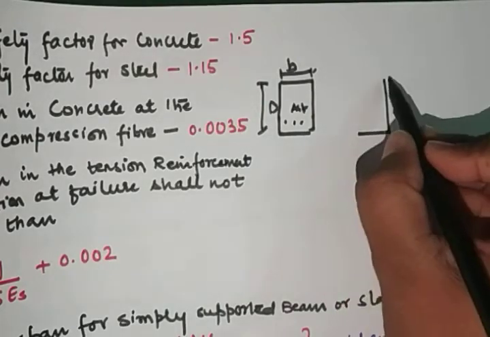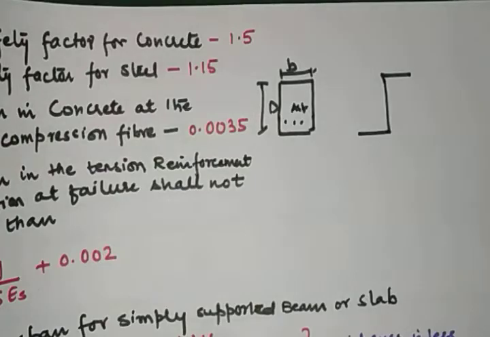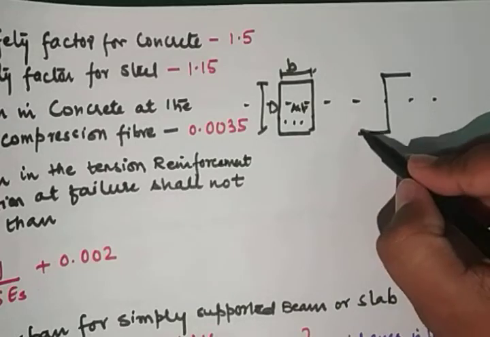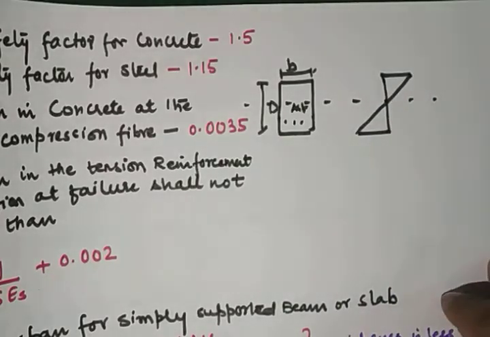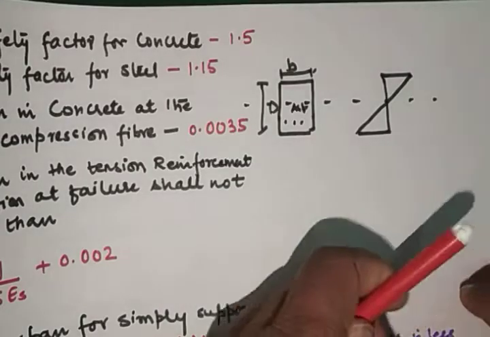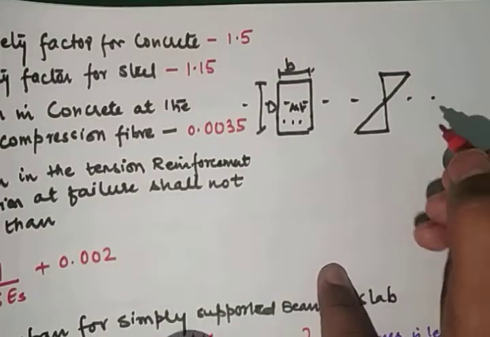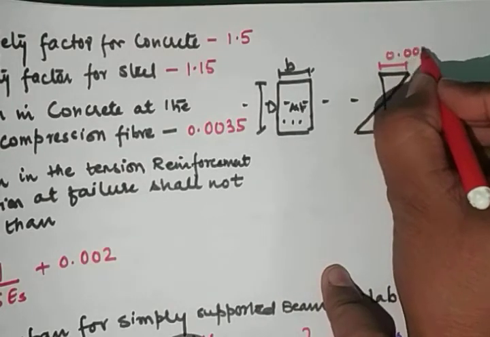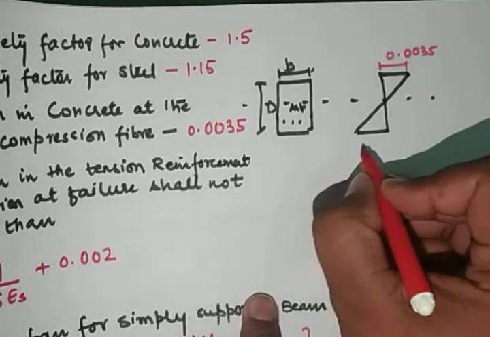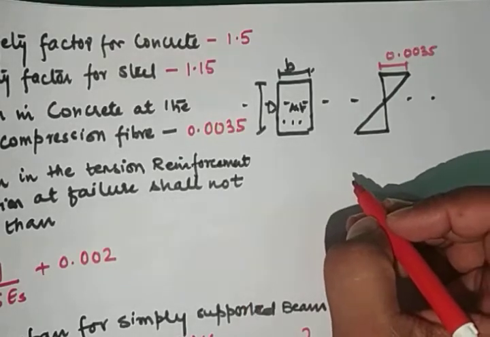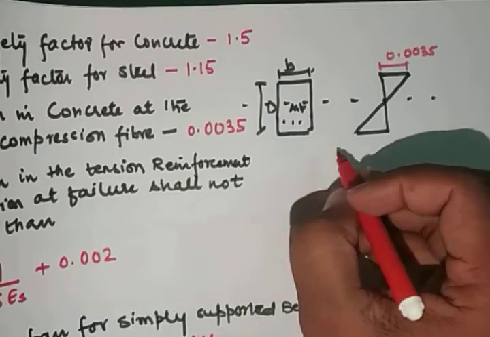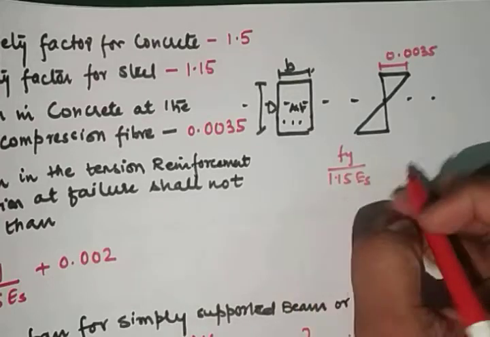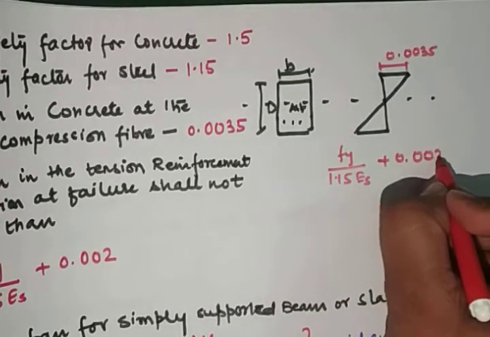If we draw the neutral axis, at the outermost compression fibers the maximum strain in concrete is 0.0035, and the maximum strain in the tensile reinforcement shall not be less than fy upon 1.15 Es plus 0.002.